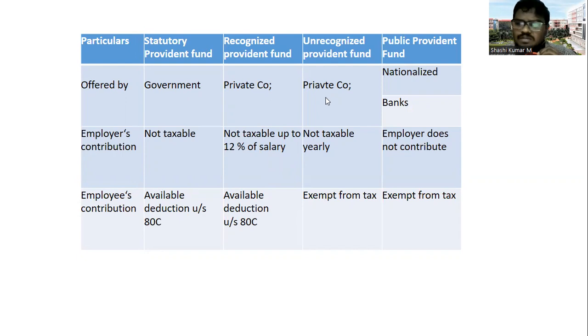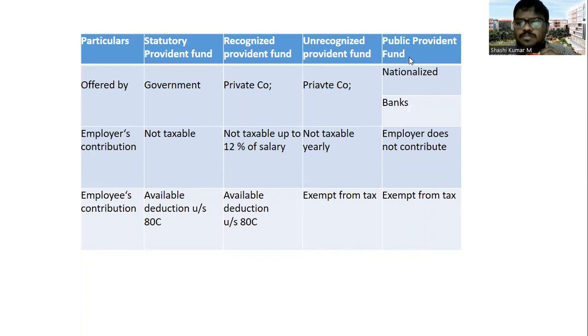Here also only a private company is eligible, and it is not taxable, and it cannot be considered, as the name itself says, it is not recognized. So whatever the employer contributes towards this is not considered, and that is the reason this is not taxable in that year. And next is exempted from tax. What does exempted mean? Whatever amount the employee is contributing, that amount will be exempted from the tax.